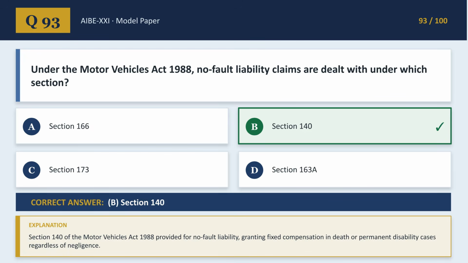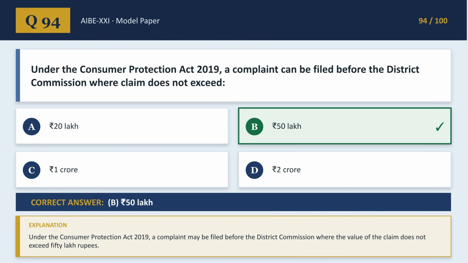Question 93. Under the Motor Vehicles Act 1988, no-fault liability claims are dealt with under Section 140, providing fixed compensation regardless of negligence. Under the Consumer Protection Act 2019, a complaint can be filed before the District Commission where the value of the claim does not exceed 50 lakh rupees.